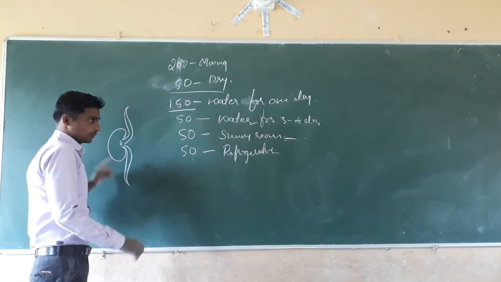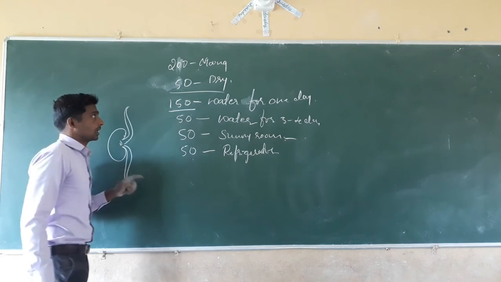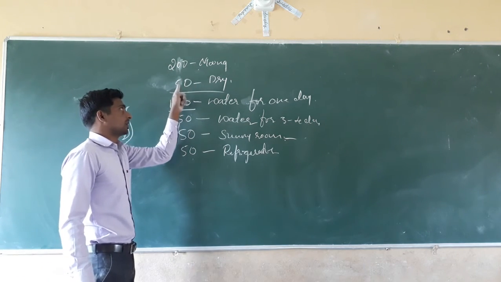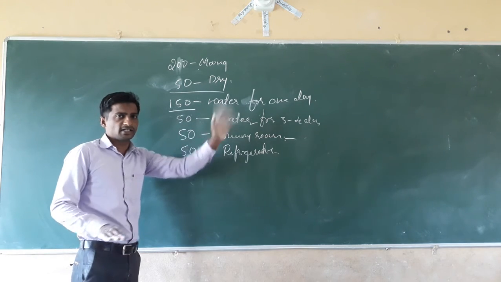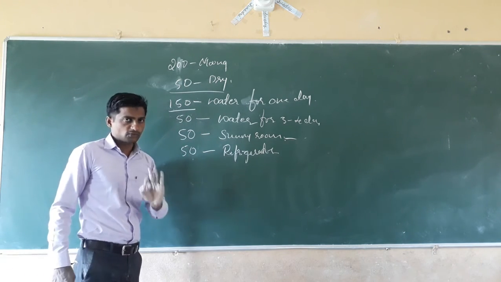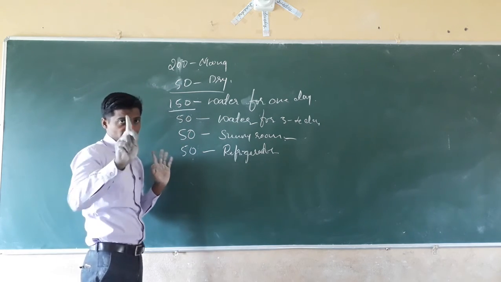In which case will you observe sprouting? You have taken 200 moong, out of which you separate 50 and place in a dry place, not soaked. And 150 you have soaked in water for 1 day.